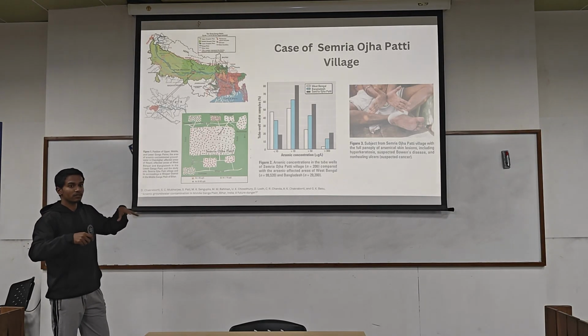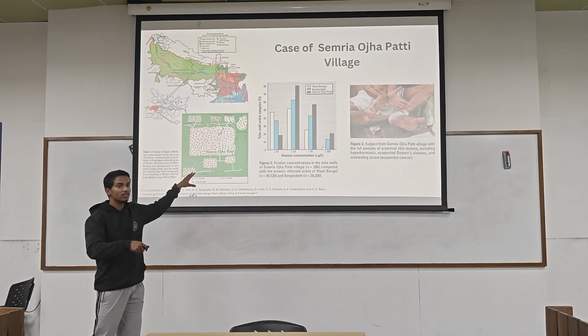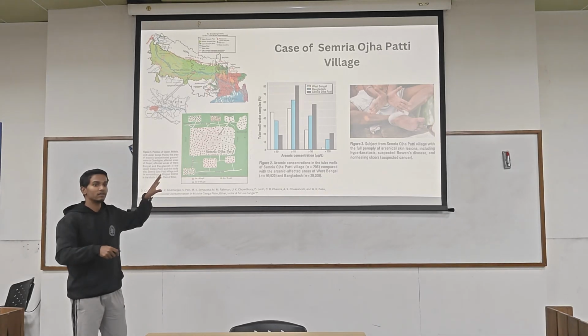But the concentration in this village is higher than the average concentration of arsenic you will find in Bangladesh.